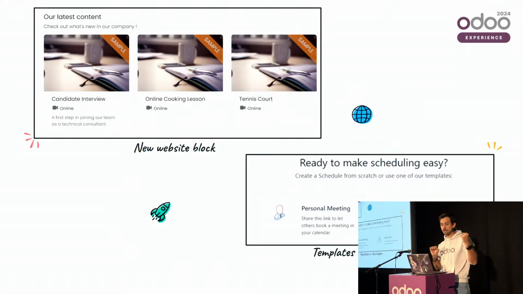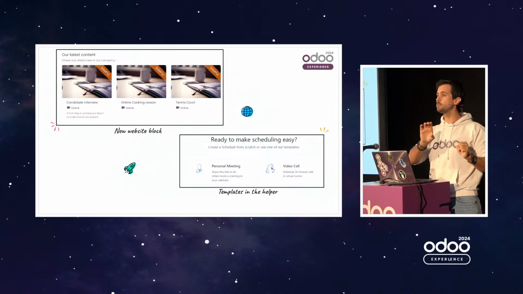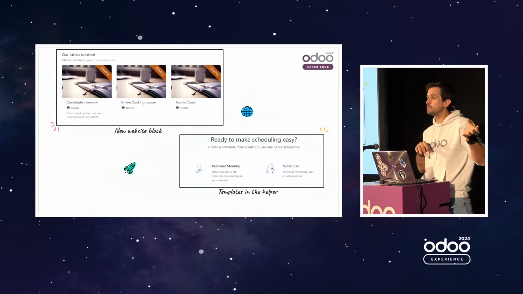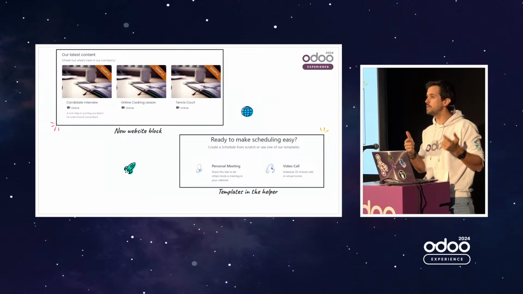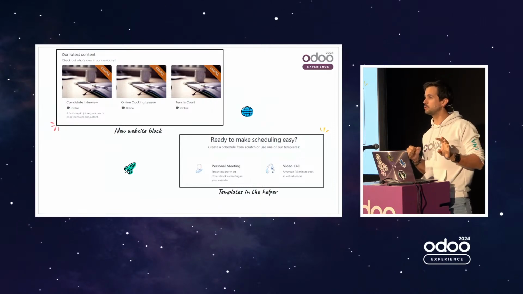For example, we have a block that you can use in your website. So if you want to drop a specific block at the end of a blog article, for example, to say, hey, if you need more information, book a meeting with us, now you can do it easily.